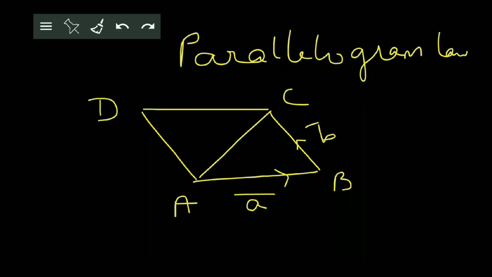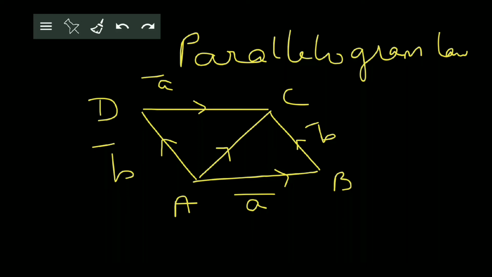Then in this case, because opposite sides of a parallelogram are congruent or equal and parallel also, we can say that BC bar and AD bar can be represented by the same vector, that is B bar, and similarly AB bar and DC bar can also be represented by the same vector, that is A bar. They have the same measure. Now we already know that AB plus BC is equal to AC. So C bar is equal to A bar plus B bar.